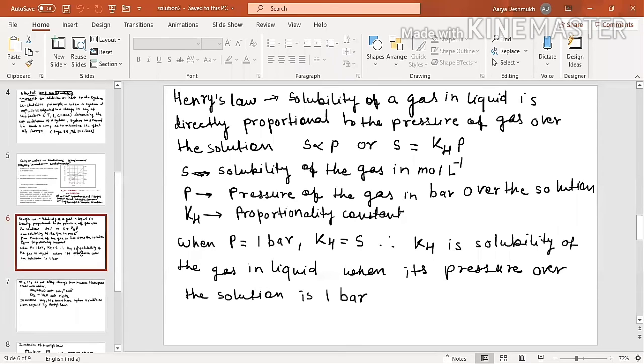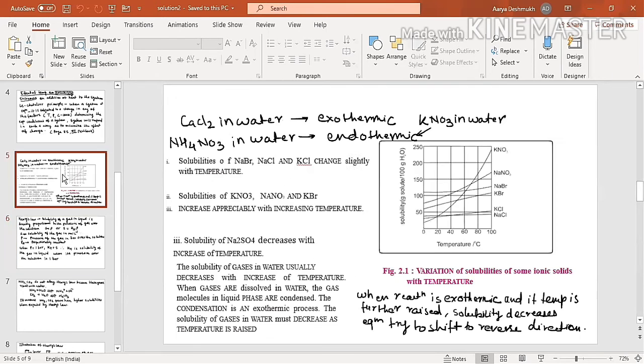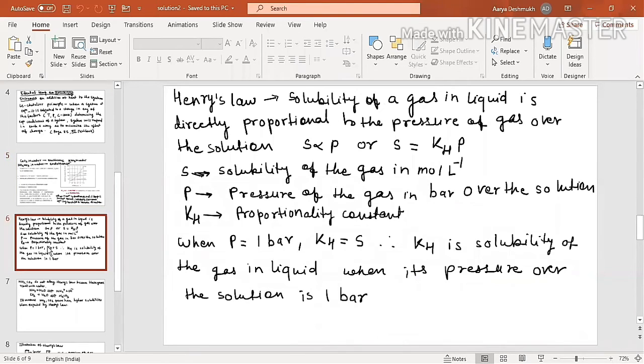So some of the solvent solutes, when they dissolve in water, they will show the endothermic reaction, and some of them when they dissolve in water they will show exothermic reaction. म्हणजे काही ठिकाणी हीट इव्हॉल्व होते, काही ठिकाणी हीट ऍब्सॉर्ब होते. Okay, so this is about the effect of temperature on solubility. Now the Henry's law. This is nothing but Henry's law, that is solubility of gas in liquid is directly proportional to the pressure of gas over the solution.